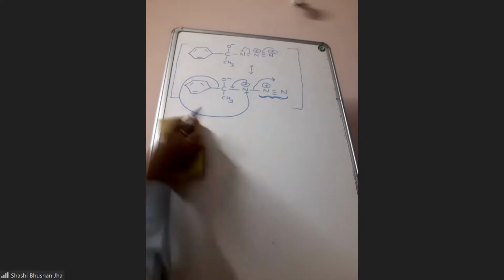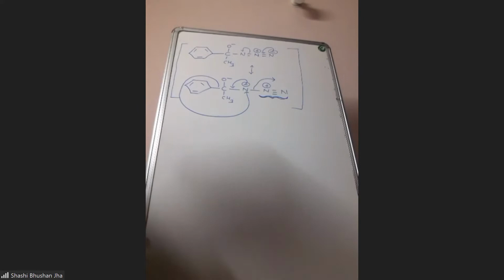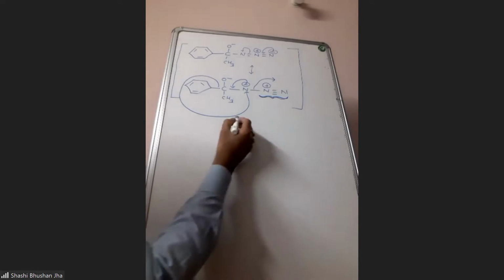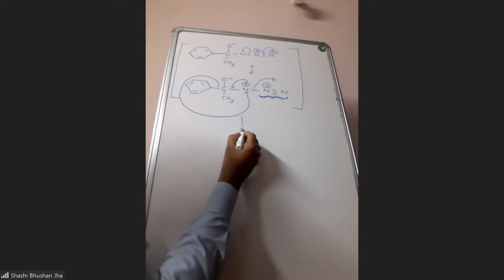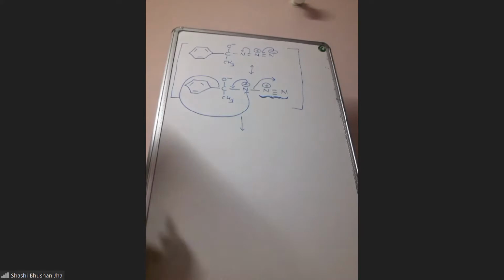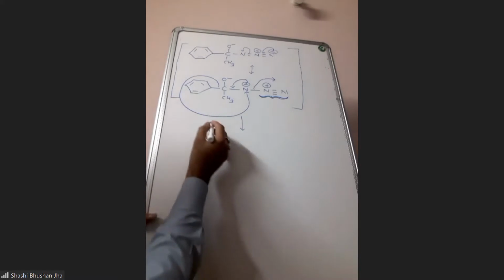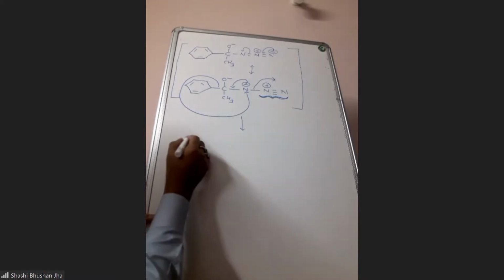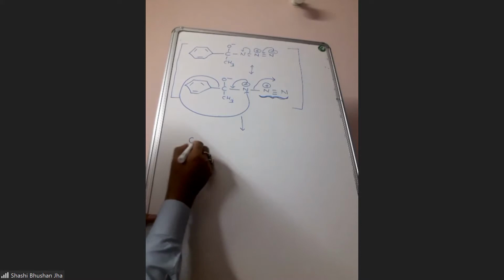This kind of rearrangement we have discussed earlier also. It is very similar to one particular rearrangement. What is that? Hofmann. So if you rearrange it, you will get this thing.